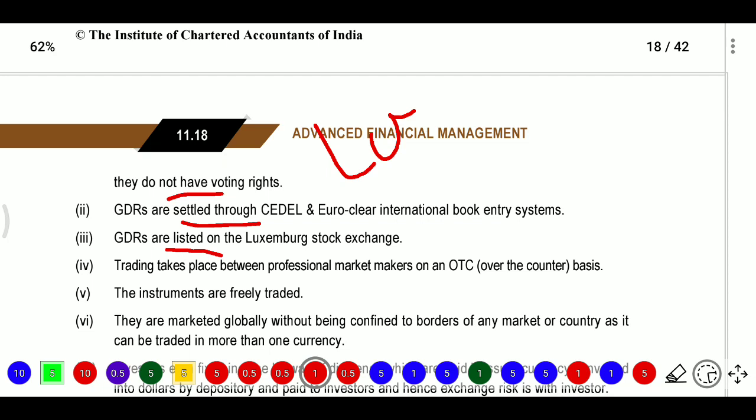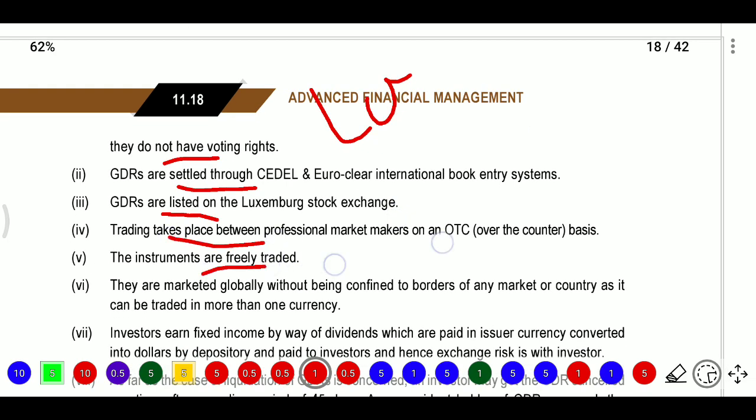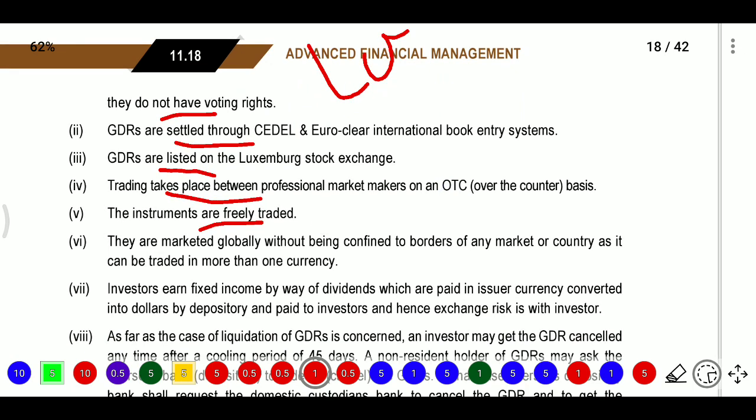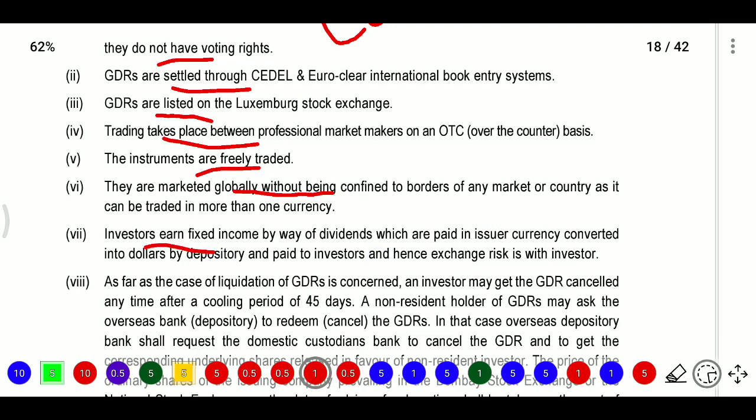Next, trading takes place between professional market makers on an OTC, that is over the counter, basis. The instruments are freely traded and marketed globally without being confined to the borders of any market or country, as they can be traded in more than one currency. Next, investors can earn fixed income by way of dividends, which are paid in the issuer's currency, converted into dollars by the depository and paid to investors, and hence exchange risk is with the investors.